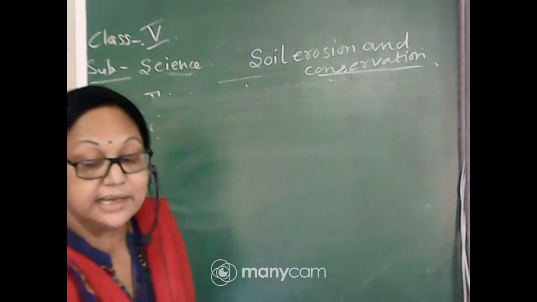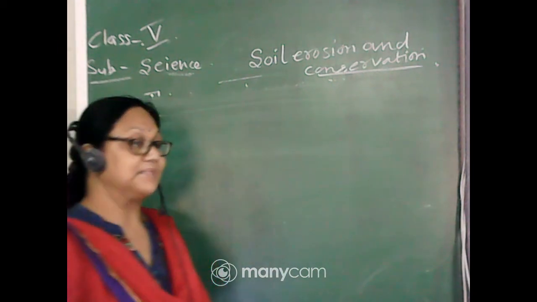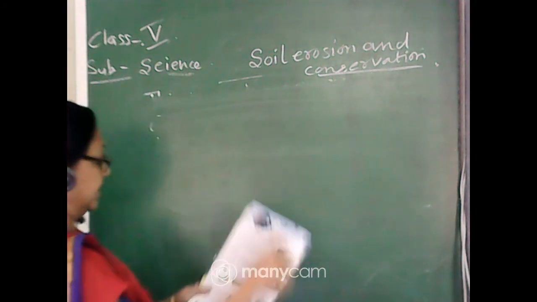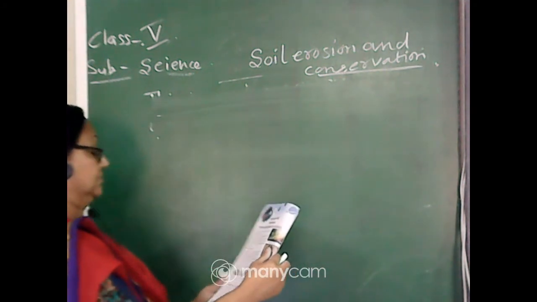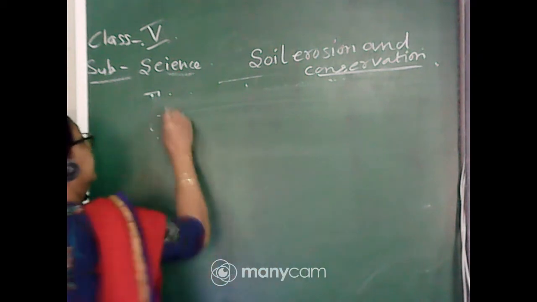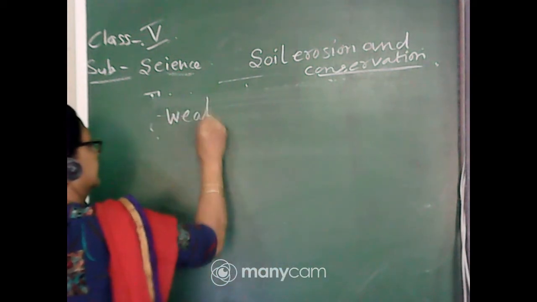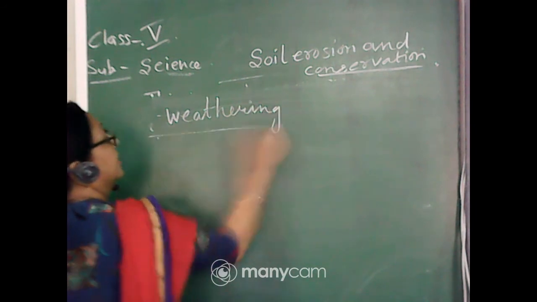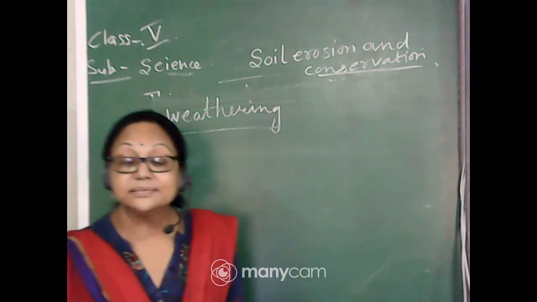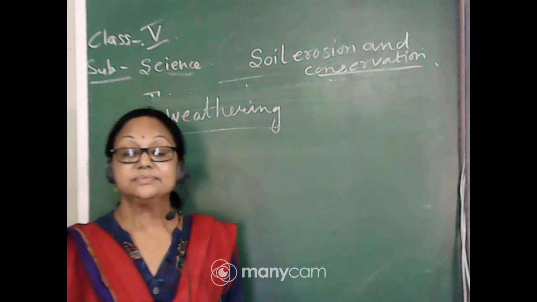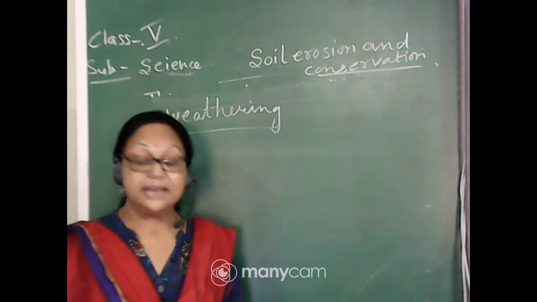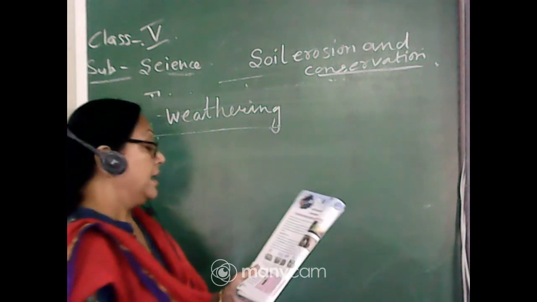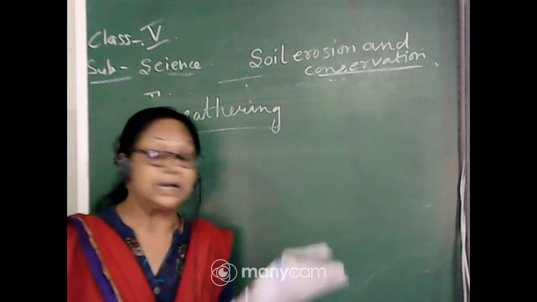First one is the weathering. Weathering actually happens due to three forces.